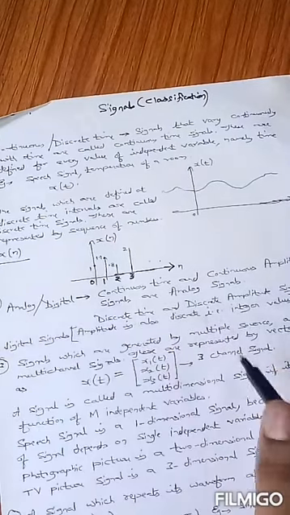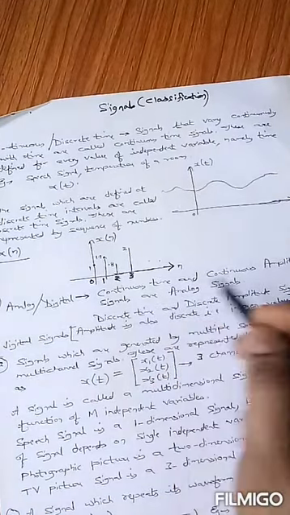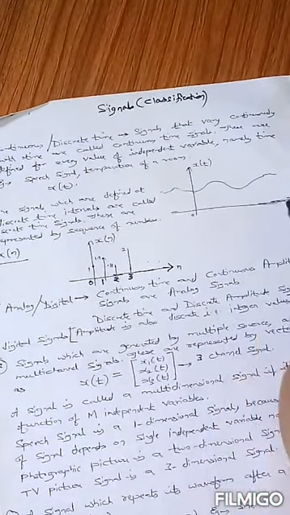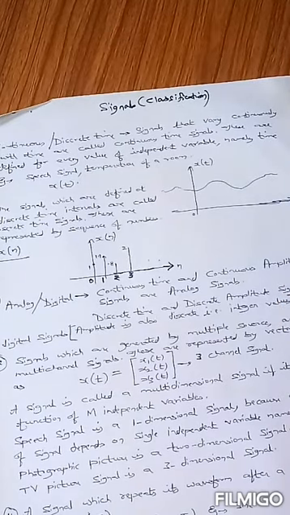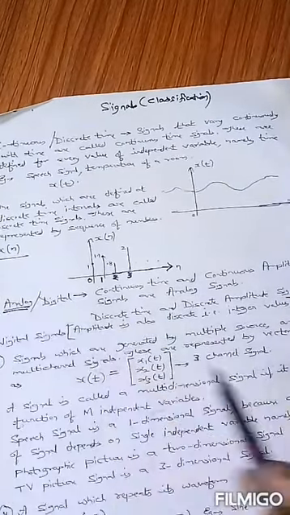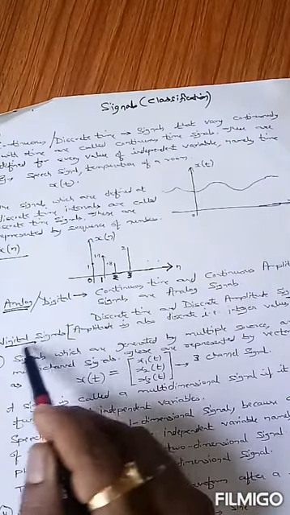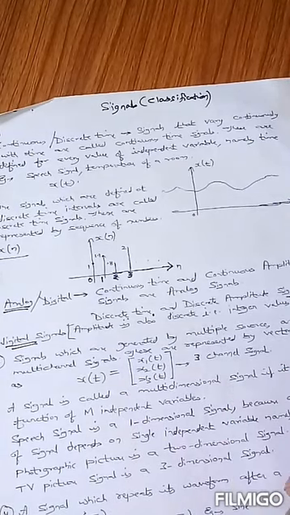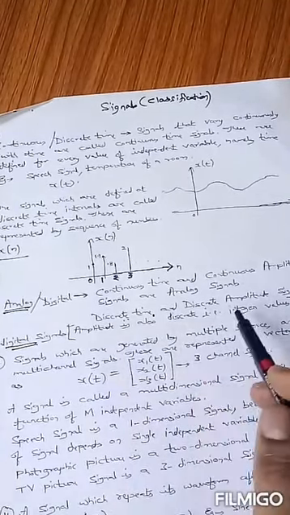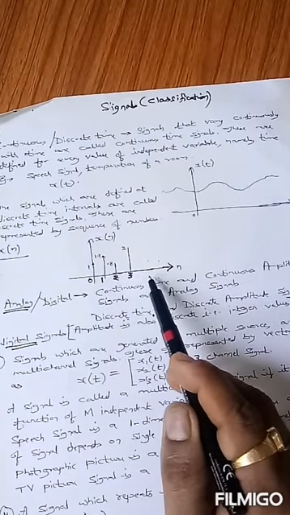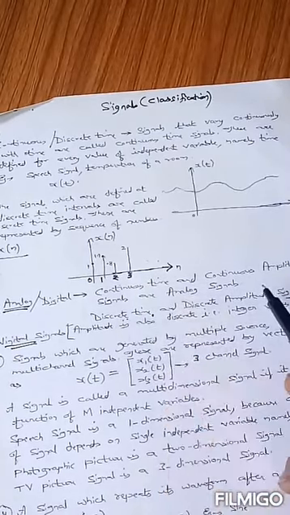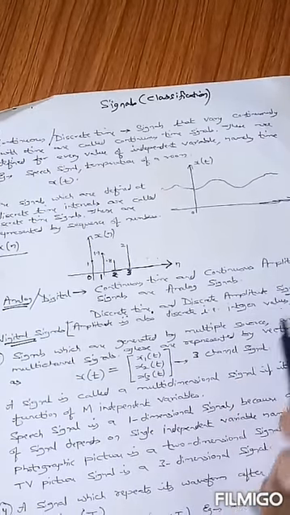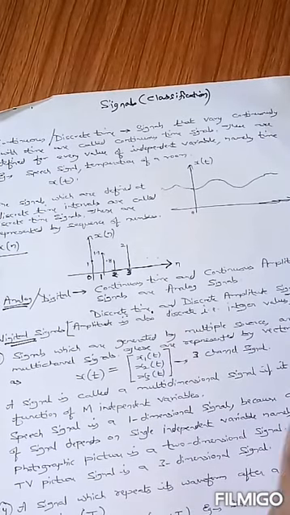Now, what is an analog signal or a digital signal? Continuous time and continuous amplitude signals are known as analog signals. The time variable as well as the amplitude variable should be continuous. Then we can say that the signal is an analog signal. And what are digital signals then? Discrete time and discrete amplitude signals are known as digital signals. The time variable was already discrete in the case of discrete time signals, but in the case of a digital signal, the amplitude should also be discrete. That is, the amplitude should also be a binary value or an integer value. Either it may be 0 or 1 or any integer value.